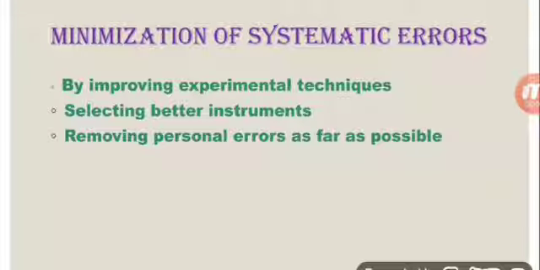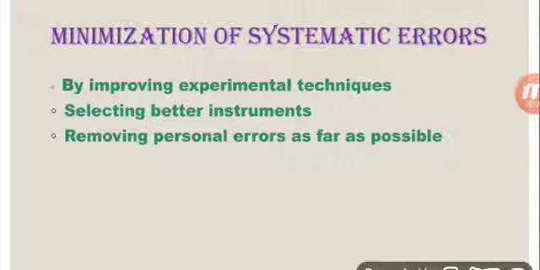Now, how can the systematic errors be minimized? How to eliminate the systematic errors? As the causes of these errors are known, it is very easy to minimize them. The methods of minimization are: first, by improving the experimental techniques. By using better techniques to take the observations, the error can be eliminated. Second, selecting a better instrument. Instruments which have high resolution and good calibration will eliminate the chances of errors.